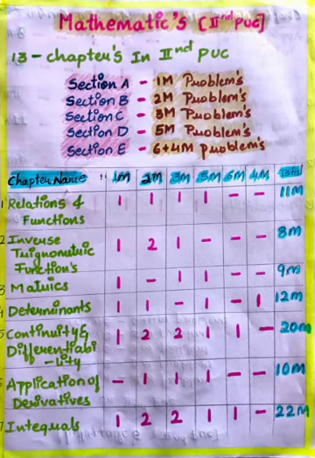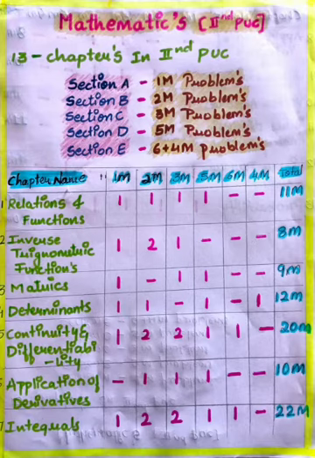In this question paper, five sections are divided: Section A, Section B, Section C, Section D and Section E. In Section A, 1 mark problems are given. Section B has 2 mark problems. Section C has 3 mark problems. Section D has 5 mark problems. And Section E is 6 marks plus 4 marks, totally 10 marks they are giving.